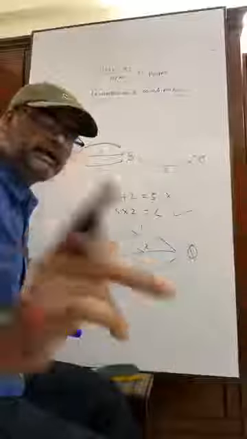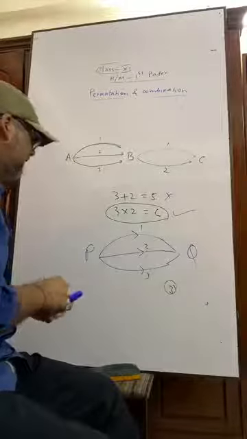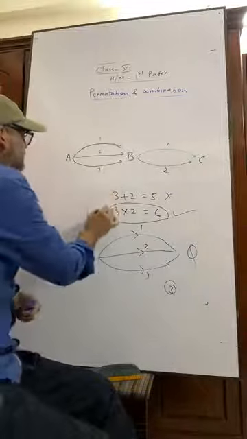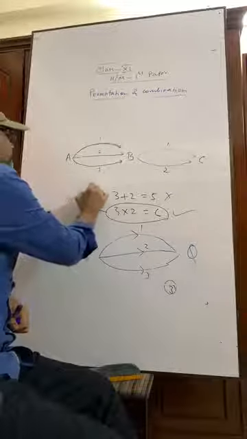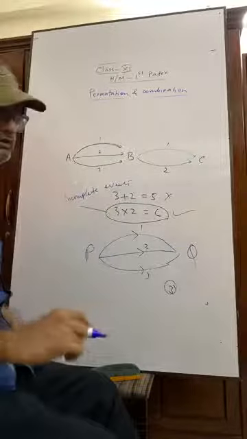For incomplete events, it is multiplication. Write down: incomplete events, it is multiplication.